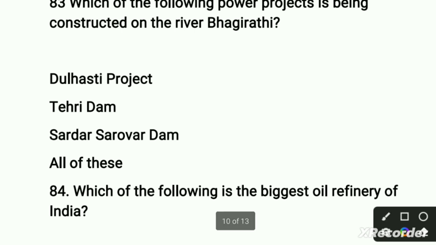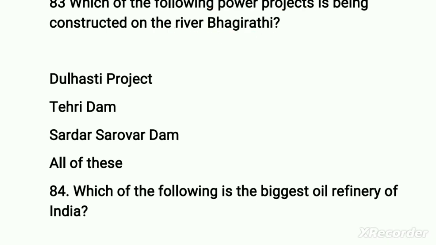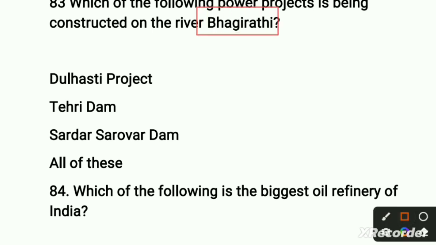So let's talk about this question. Which of the following power projects, here the examiner majorly focuses on the power project, is being constructed on the river Bhagirathi. So the important point is the river, the name, which is Bhagirathi, and the power project you need to draw attention to.